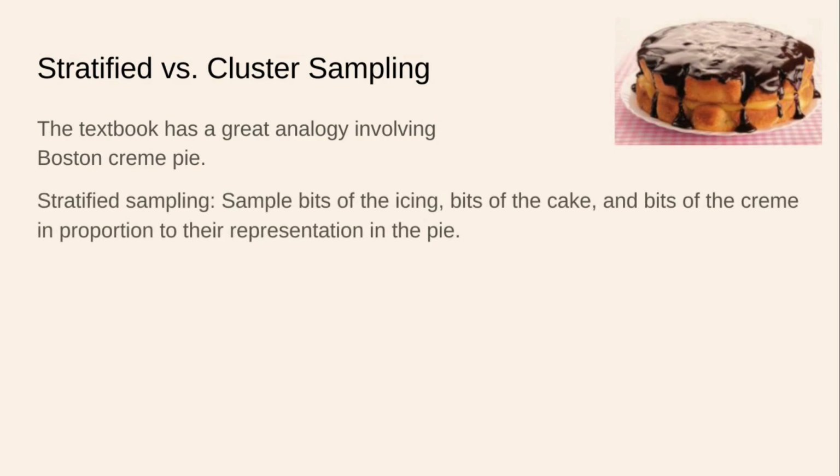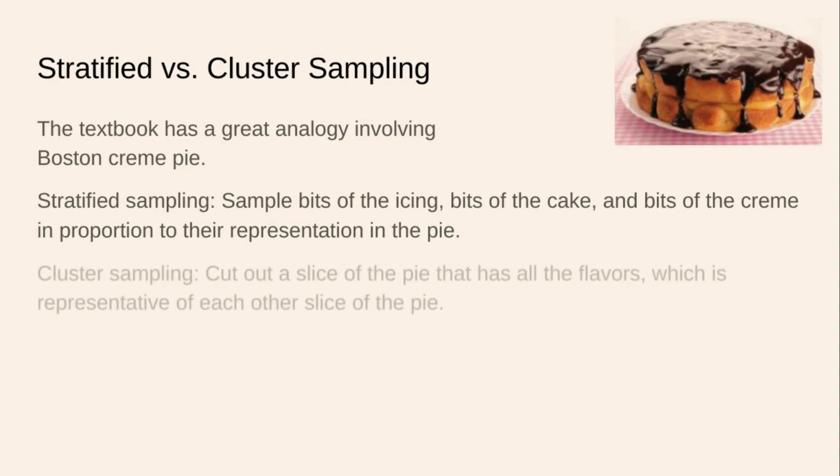Stratified sampling would be sampling bits of the icing, bits of the cake, and bits of the cream in proportion to their representation in the pie. So there's a little bit of icing on top, so you sample a little bit of icing. There's a bit more cream inside, so you sample a higher proportion of cream. And most of all, there is the cake itself, and so you would sample the highest proportion of cake. And that would give you an idea of what the Boston cream pie tastes like.